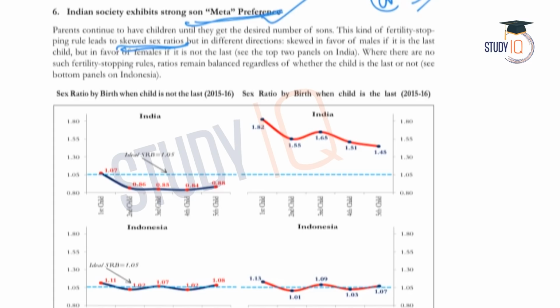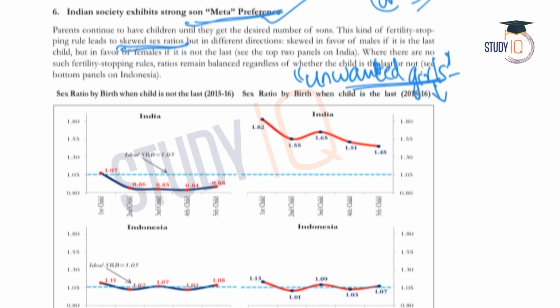So as a result of this son meta preference, what happens? Families where a son is born are more likely to stop having children than families where a girl child is born. So this will give rise to unwanted girls. What is meant by unwanted girls? Girls whose parents wanted a boy but instead had a girl child. What will happen to these unwanted girls? They will get fewer resources in terms of education, health care, etc.